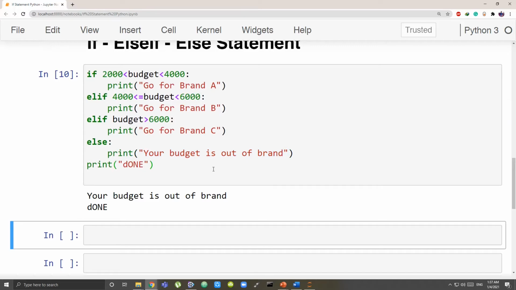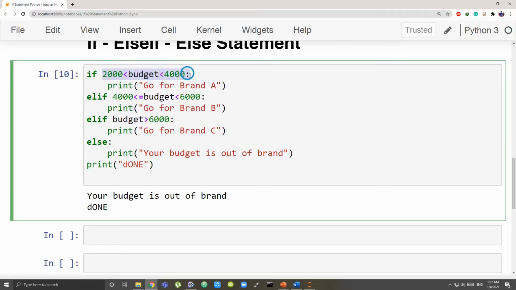You see, now it ran that. What did it do? It first checked this condition. It came out to be false. That is why the code inside was not run. Then it came here and it checked this condition. This also was false. Then it went to this condition. This also was false. So it has to by default run the else clause. If none of the if and the else if runs, else is going to be running. Okay, this is the rule.